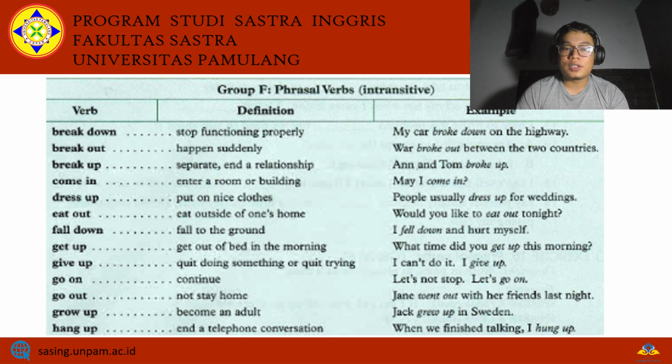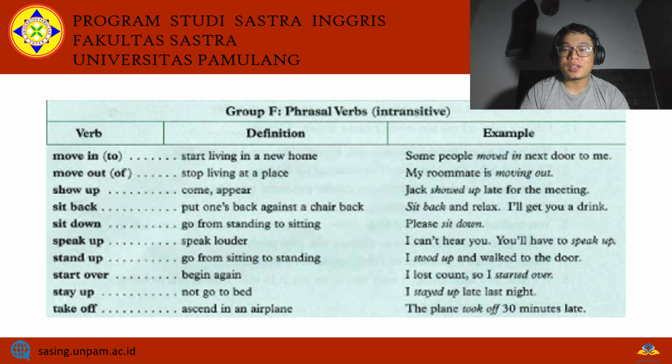Well, for these intransitive phrasal verbs, you don't need to make a long sentence. Sometimes you can just answer with the phrasal verb only. For example, when you act childish sometimes, or maybe your partner acts childish, you can just say grow up, something like that. It means to say, hey, please become an adult. You don't need to say the entire sentence, but that's kind of rude, so don't say that to your partner.